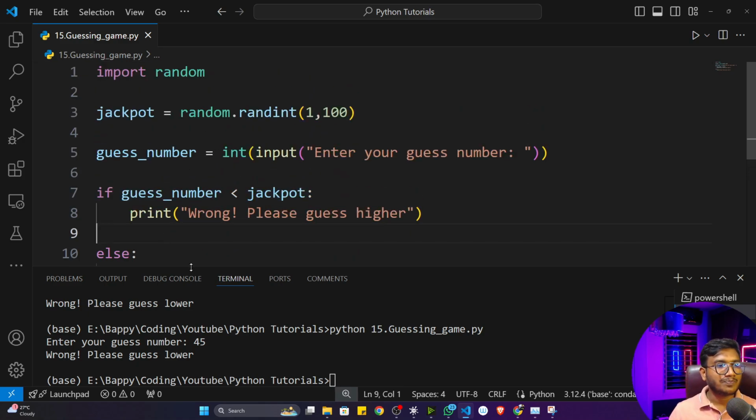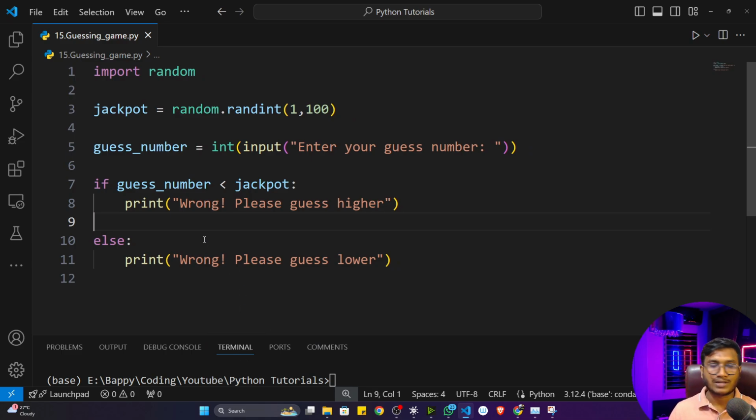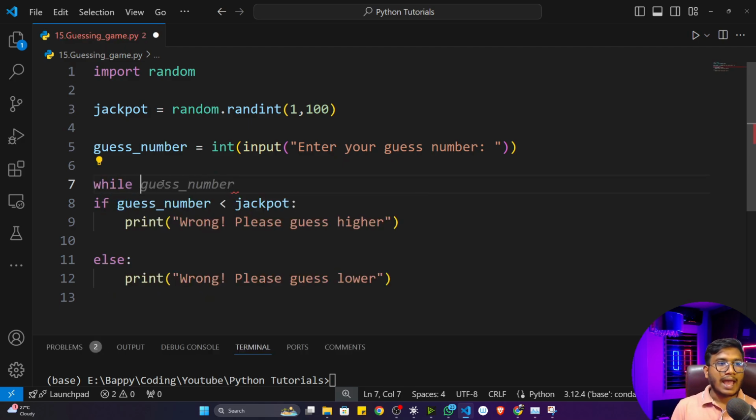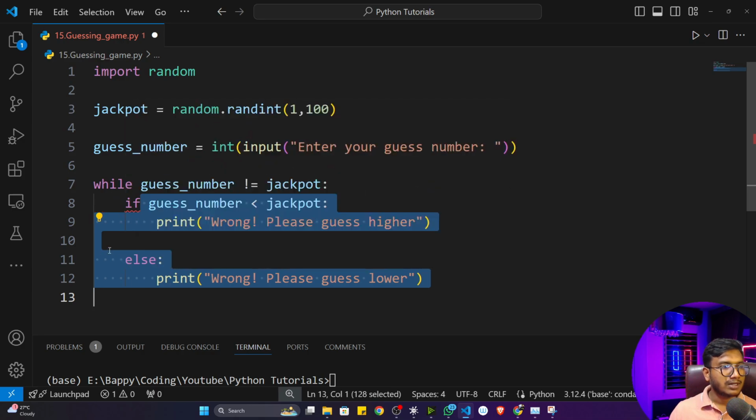For this, I think you know, we can use the looping concept. That means we want to repeat this task, right? So here I can use a loop called while loop. I can just write while, and what would be the condition? How many times will this loop run? Until this guess number is not equal to the jackpot number. Fine, this is the condition, and inside it I'll put this conditional statement. You just select it and press the tab.